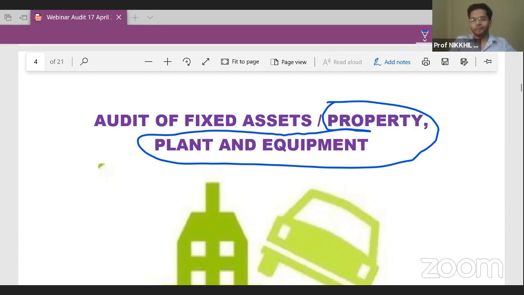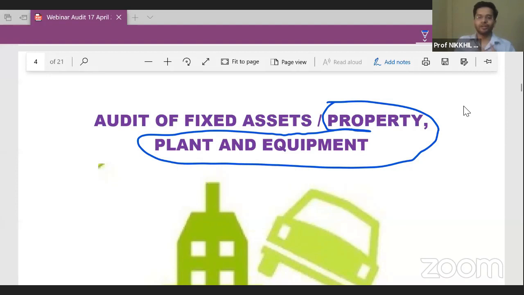And probably you are in Inter as of now. As soon as you reach the finals, you'll probably know the answer precisely. But if anyone can guess, where does this word, property, plant and equipment, come from? Okay, so this word comes from Ind AS, IFRS.